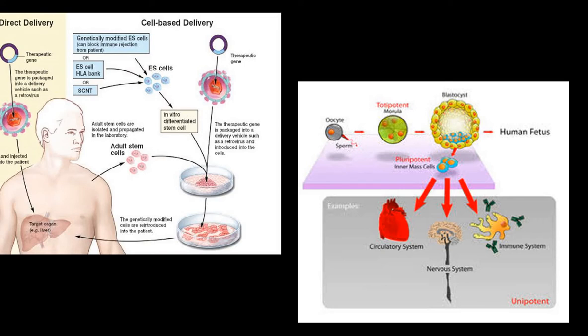If the patient's own cells are removed and modified, then the process is known as ex vivo gene therapy.